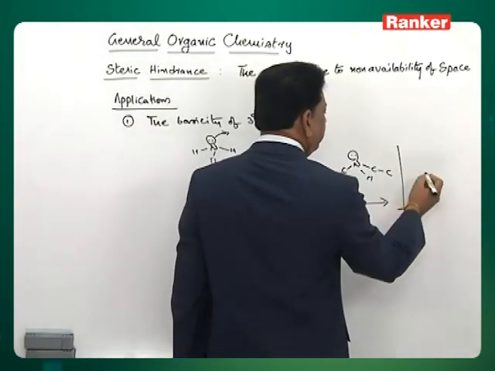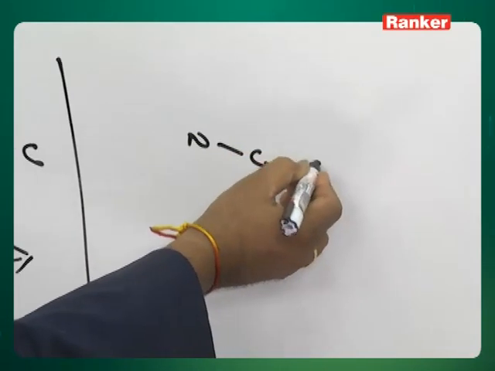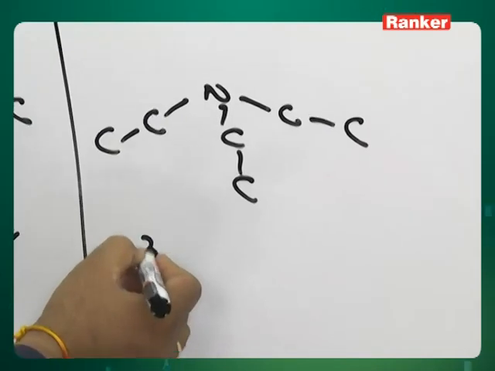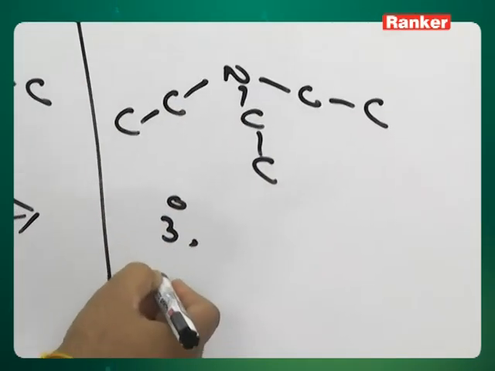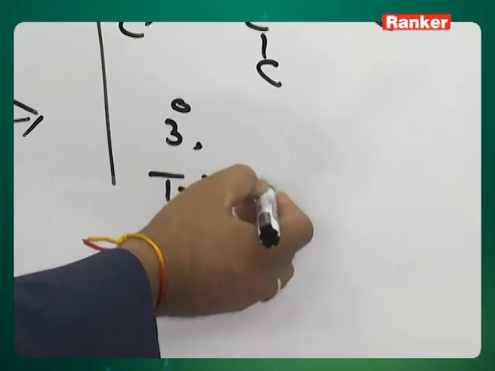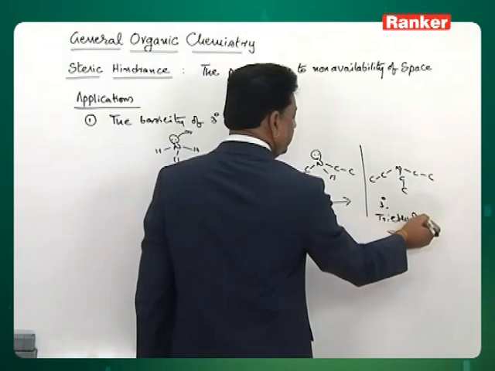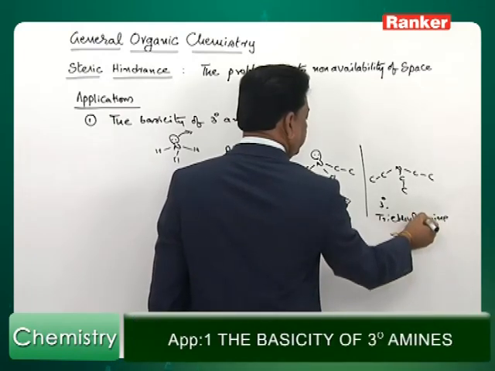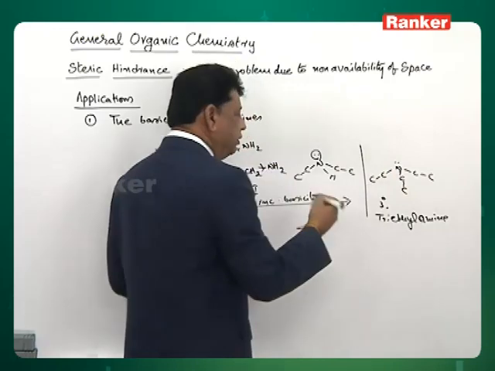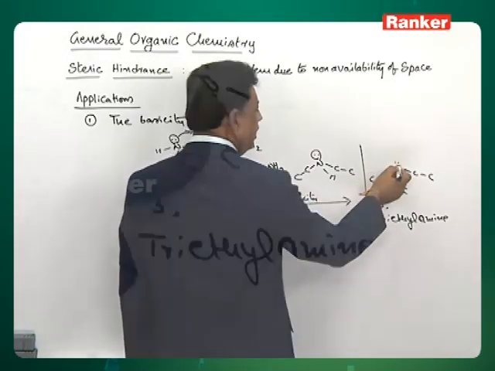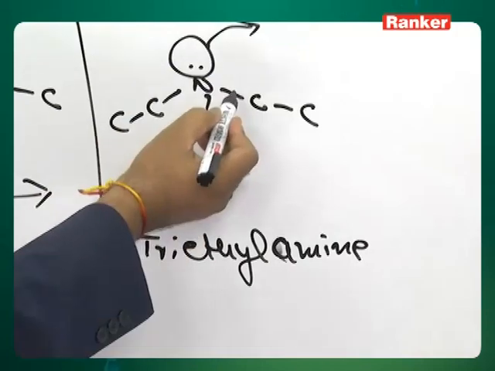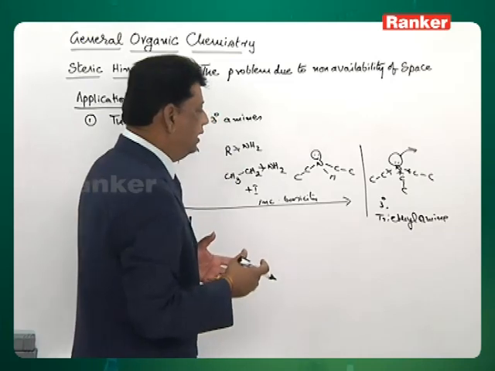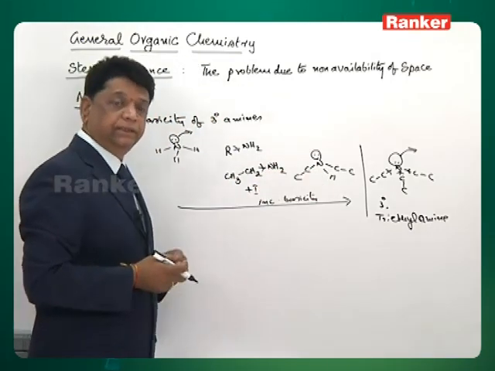But unfortunately, when you take a nitrogen with 3 ethyl groups, that is called a tertiary amine, 3-degree, or by name triethylamine. This triethylamine is expected to be much more basic, because originally the lone pair is there and all these alkyl groups are donating.